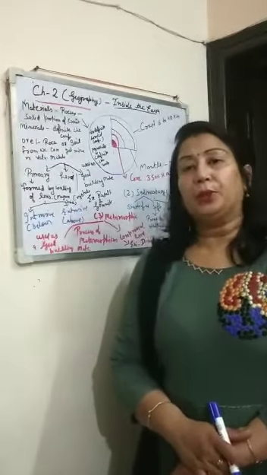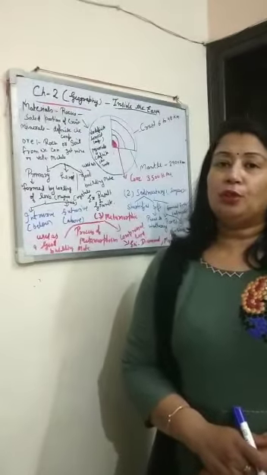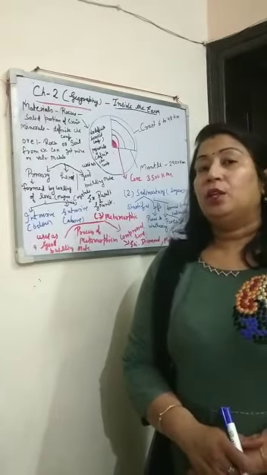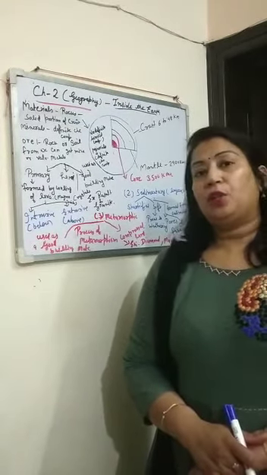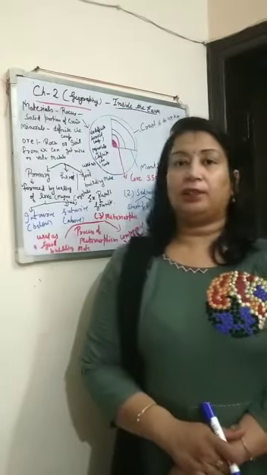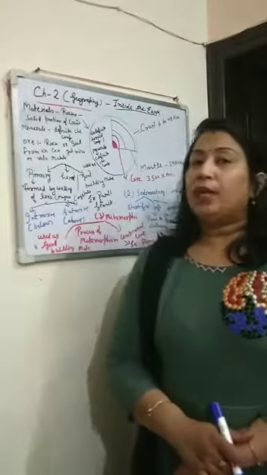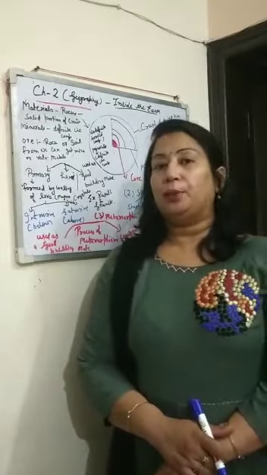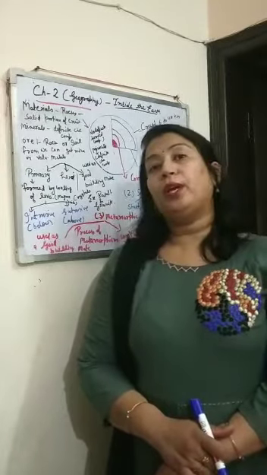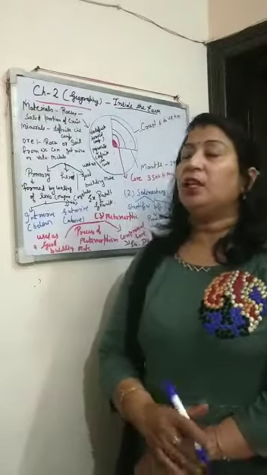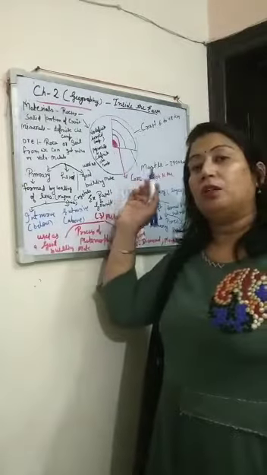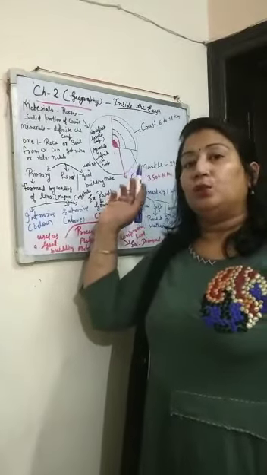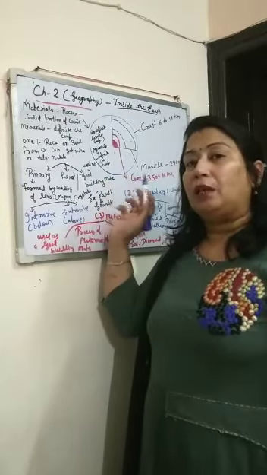So, today we are going to discuss chapter 2 of geography, inside the earth. Before beginning, let's recall what we had discussed in our previous class. We had discussed the lithosphere. The lithosphere is the solid portion of the earth on which we live. Then we had discussed the different layers of the earth. What are these? These are crust, mantle and core.